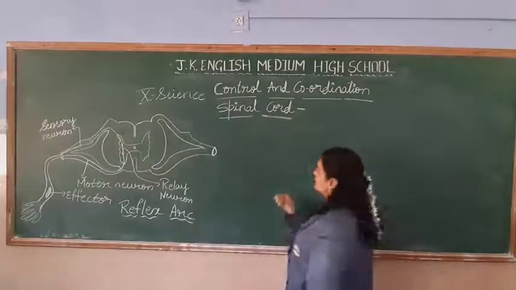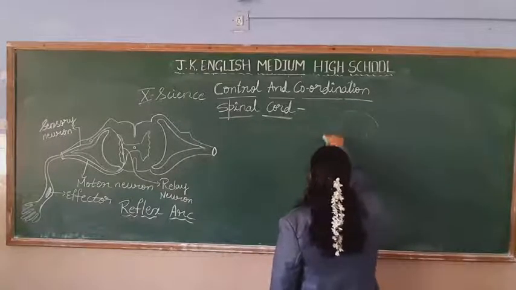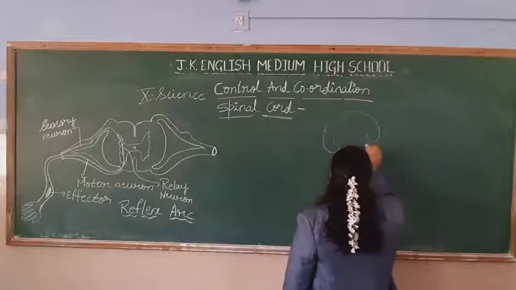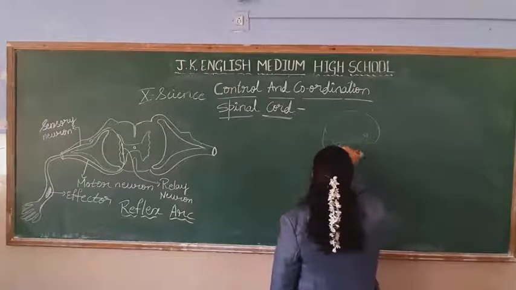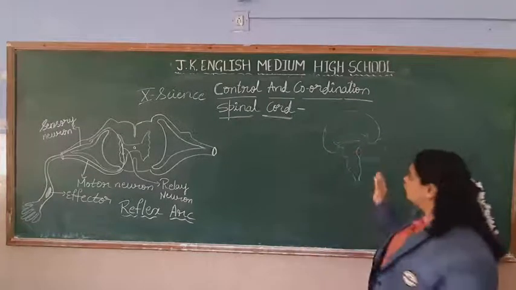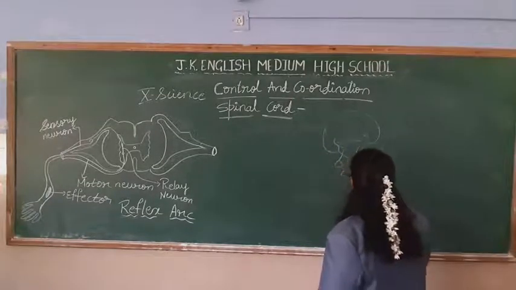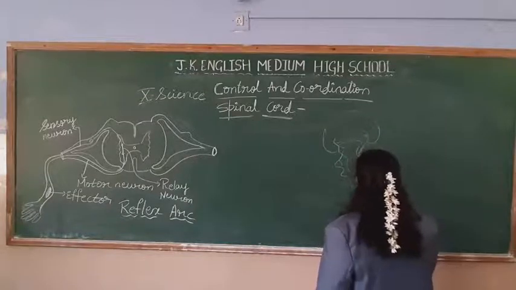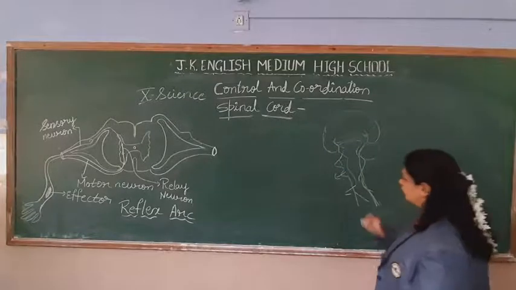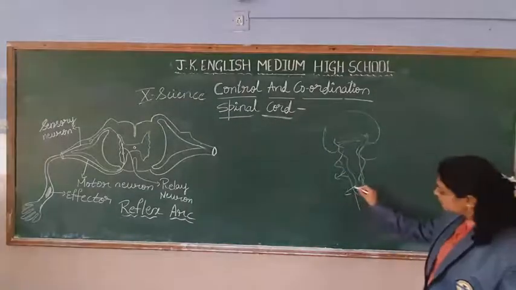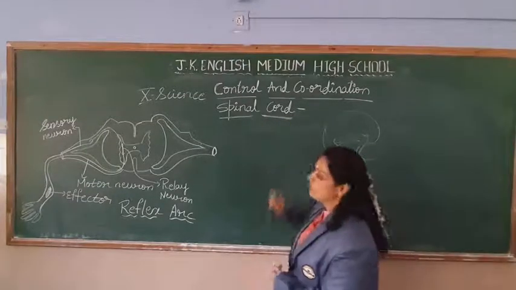So students, you have seen the structure of a brain. See, the rough diagram I will draw. Just see, like this we find the structure of brain, somewhat like this, right students? So here what you find? Here this is the pons and medulla. So this medulla, it will continue with our structure called the spinal cord.